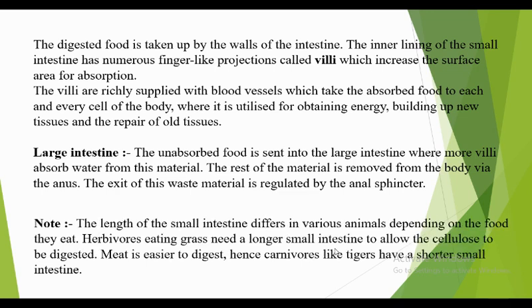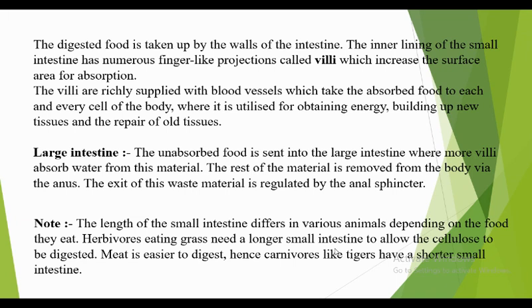Here is a note. The length of the small intestine differs in various animals depending on the food they eat. Herbivorous animals, the organisms which eat grass, need a longer small intestine to allow the cellulose to be digested. Meat is easier to digest, hence carnivorous animals like tigers have a shorter small intestine.